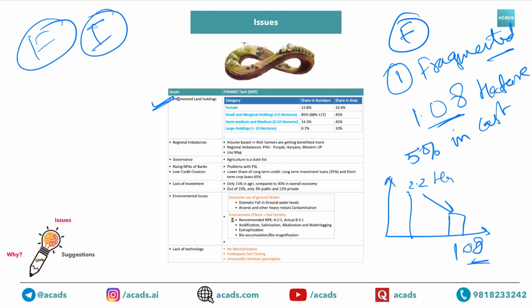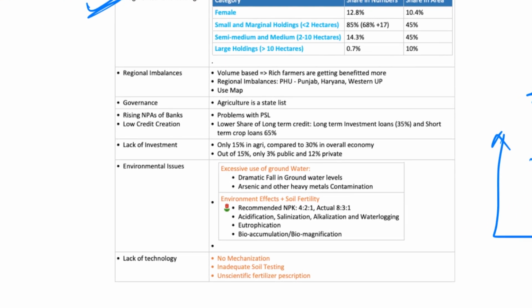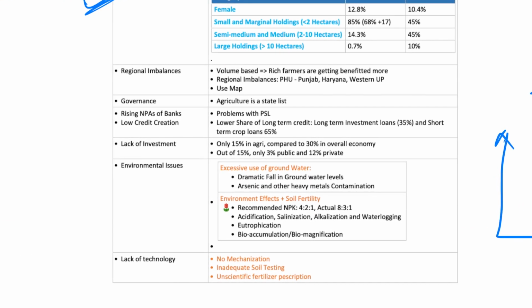This is related to investment in agriculture. So let me zoom it a little bit. About investment, you need to remember that investment in agriculture is very less. In our overall economy, it is around 30%, but when it comes to agriculture, it comes down to 15%, and out of that 15%, only 3% is from public, that is from government, and rest of the investment is private. So investment also you can write, you can use a pie also.